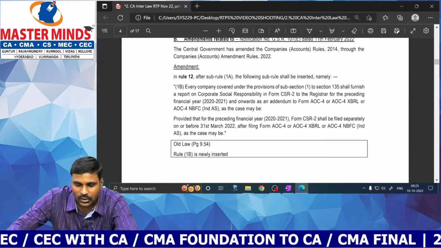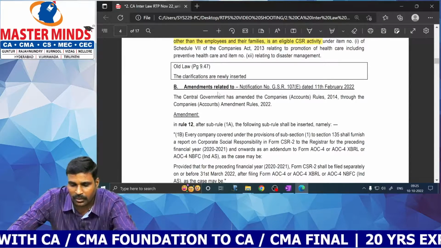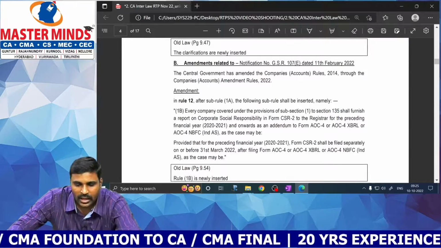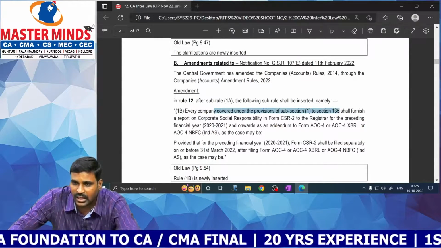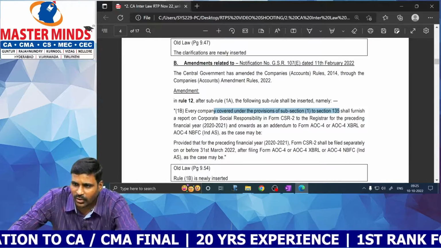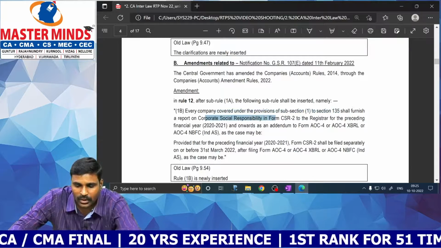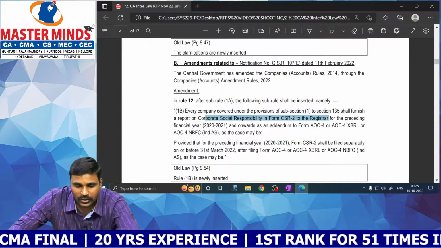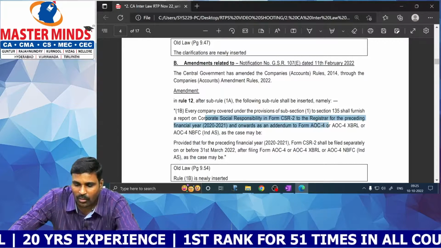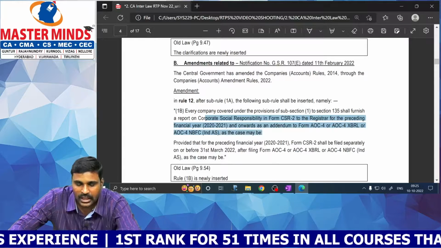Okay. Next, this is the CSR registration. This is a CSR registration for the government database purpose. They have mandated CSR registration. Every company which is covered under section 135, which is required to spend CSR and which is required to constitute a CSR committee, shall furnish a report on corporate social responsibility to the ROC for the preceding financial year and onwards as an addendum to form AOC 4, AOC 4 XBRL or AOC 4 NBFC, as the case may be.